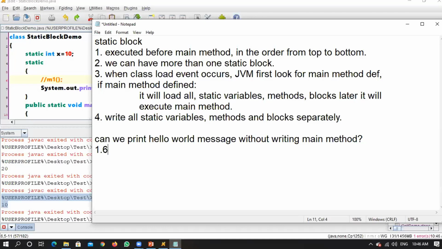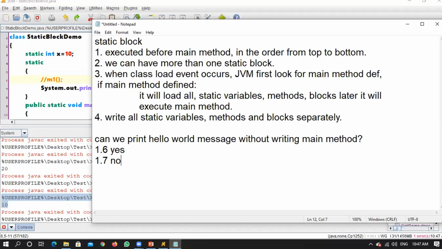If it is version 1.6, yes, we can, by just using static blocks. From 1.7 onwards, it is not possible. You cannot print any statement without writing a main method, right? You may not be interested in writing an instruction in a main method. You can put that statement in a static block and make that static block work for you.